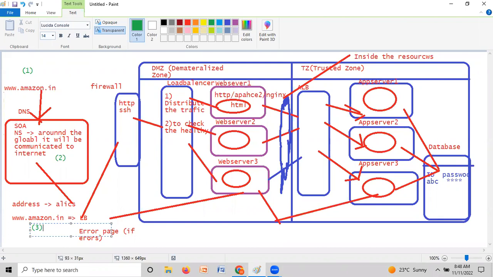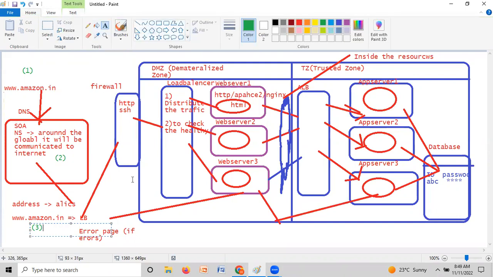Please make sure, guys, for two days we have only been discussing theory. Don't think this is only theory. It will be very helpful, a boost for your coming classes, because after completing today's class, everything will be practical. When we go for the practical, we have a lot of POCs and environments, and we will be able to install and do it. Okay, so based on the request, it will go to the firewall.